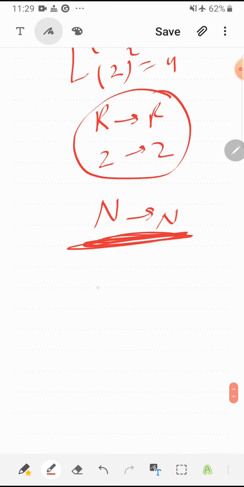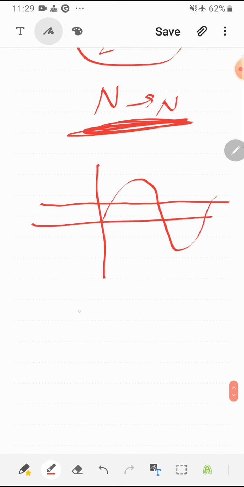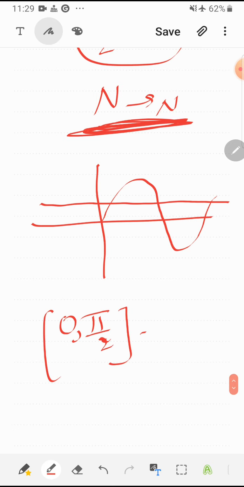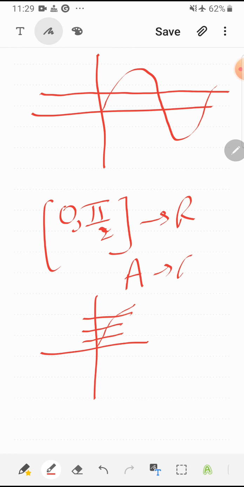Similarly, by horizontal line test, we can see that sine is not a 1-1 function clearly. But if I am asking sine from 0 to pi by 2 only, from this interval to all real numbers, then we can see that the graph of sine is defined up to here, and by horizontal line we can see it is a 1-1 function. So it is very important to check from where to where the function is defined, then we can comment on 1-1 as well as onto.